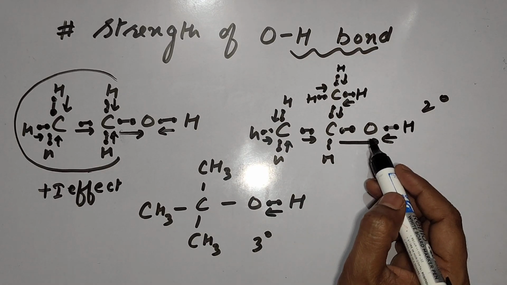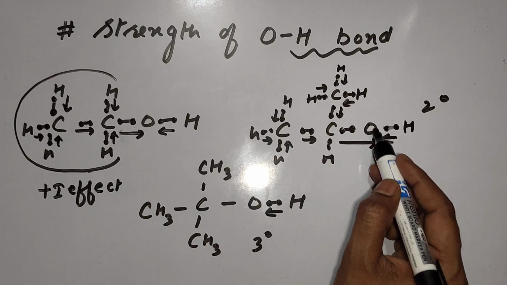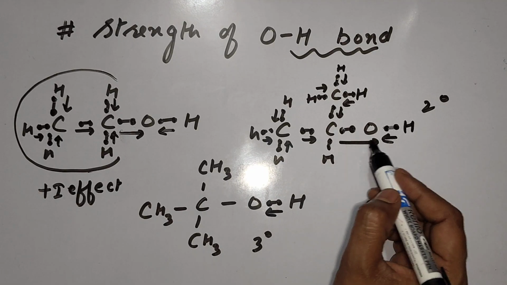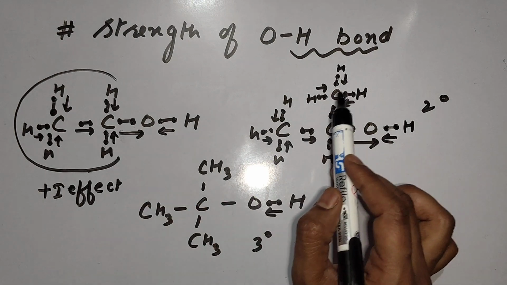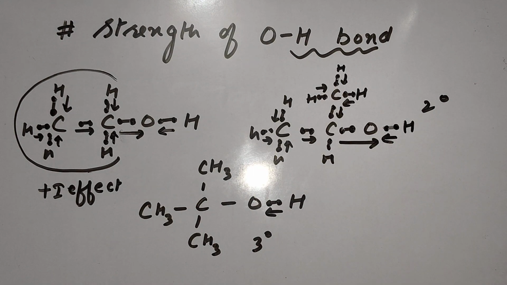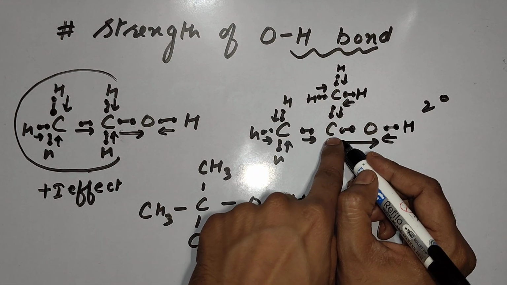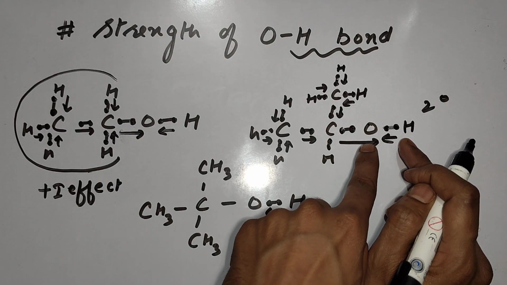This arrow will tell you the movement of electrons toward oxygen. Here movement will be more as compared to 1 degree because here we have less alkyl part and here we have more alkyl part. Now, as this movement will increase, this movement will decrease.